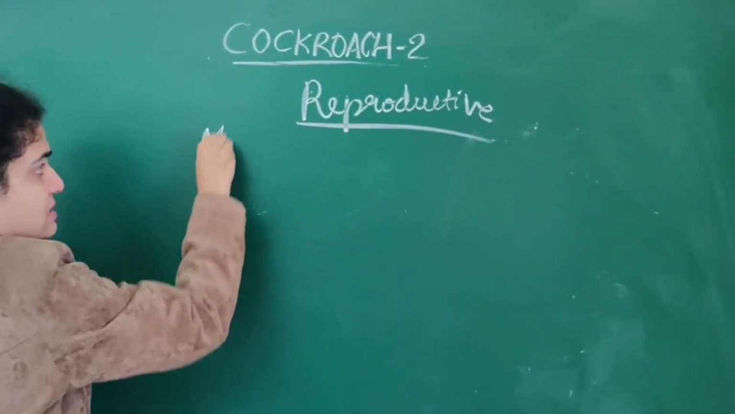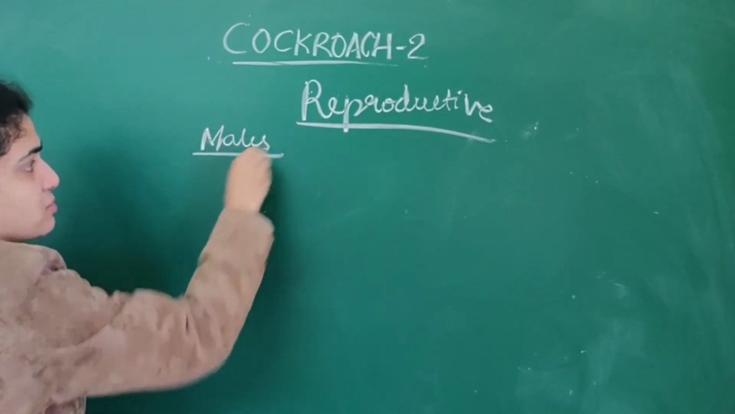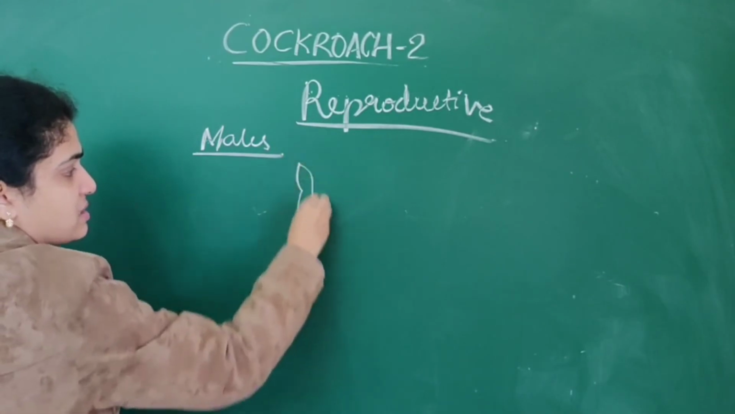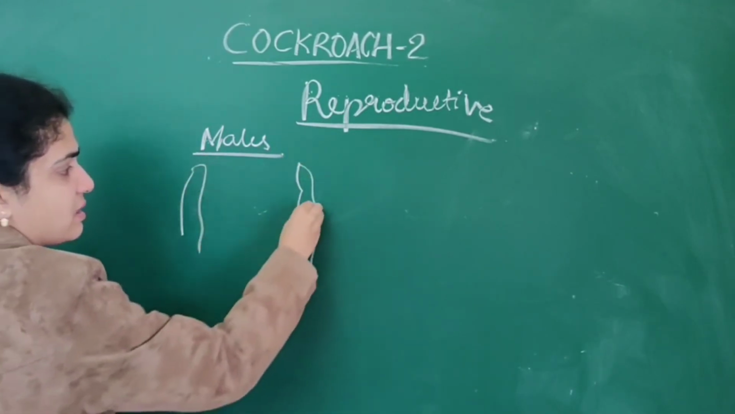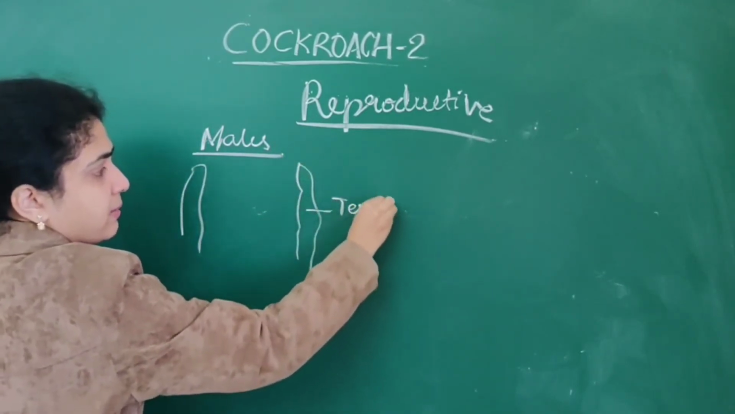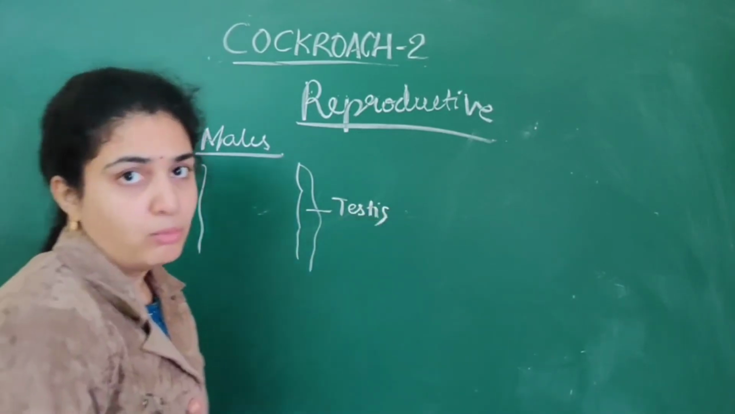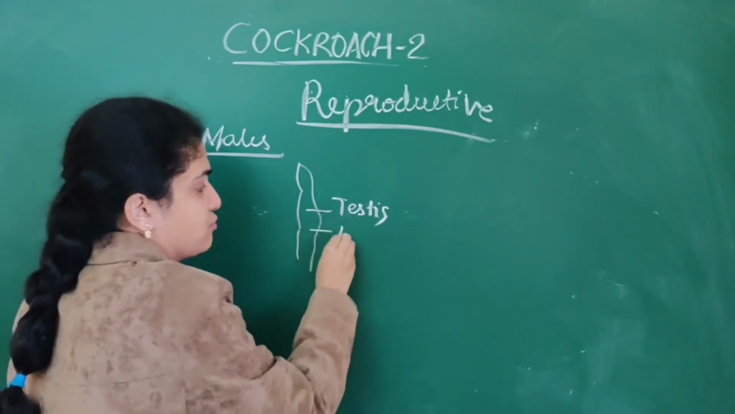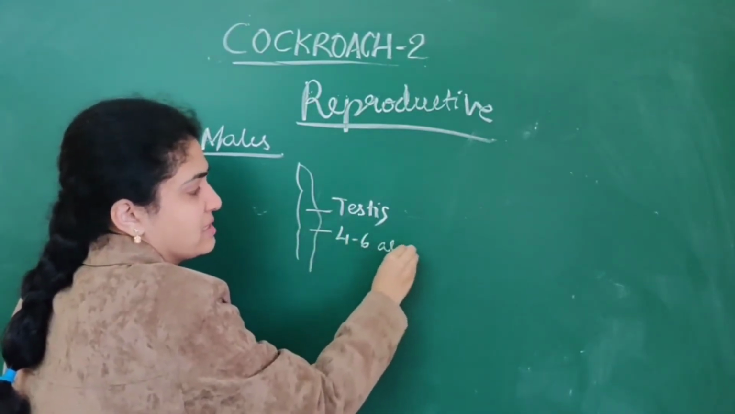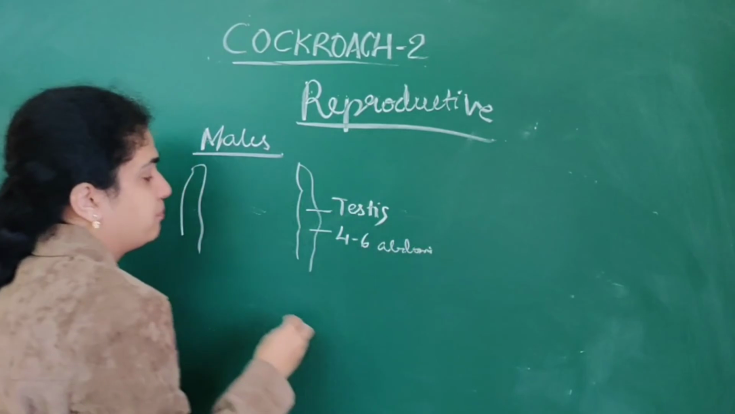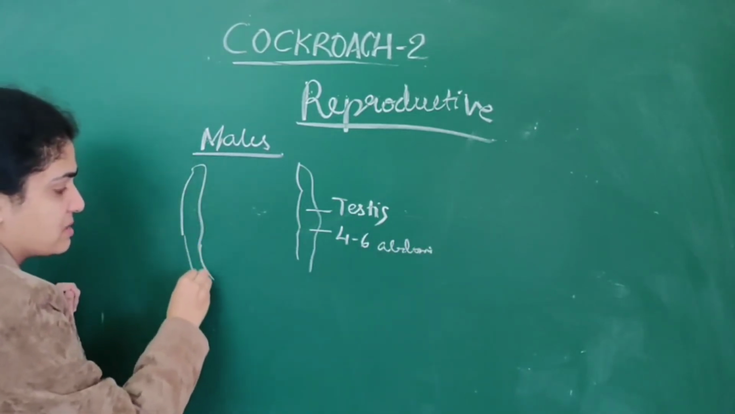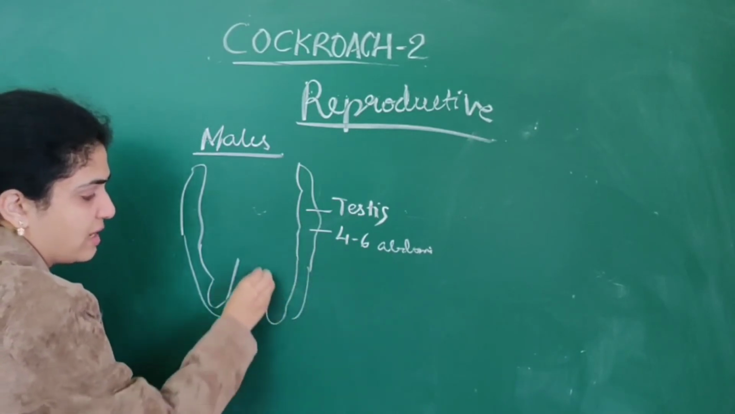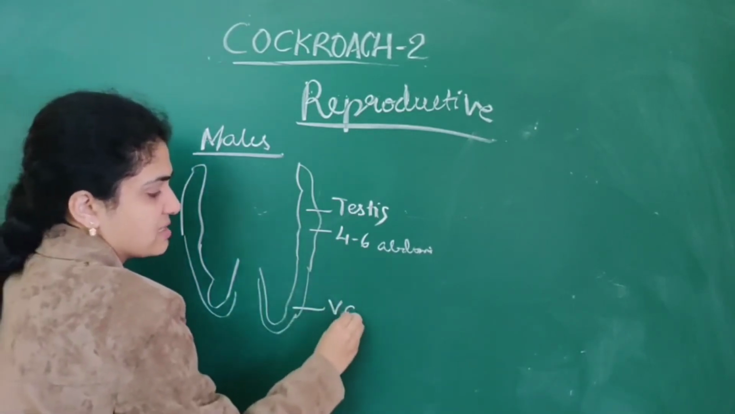Suppose this is in the males. In the males, the reproductive system, same as in humans, consists of a pair of testes. The testes extend from the 4th to the 6th abdominal segments. From the testes there arises a thin tube-like structure called the vas deferens.